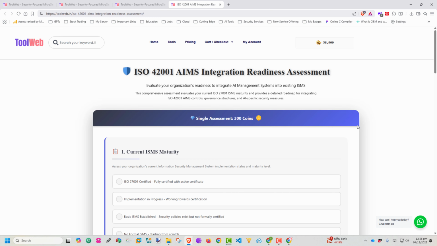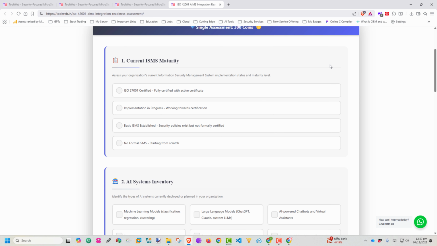So in order to run this tool one time, you need 300 gold coins. Okay, we have sufficient coins out there. And then what exactly are we going to do? Some questions you will have to answer. What is your current ISMS maturity level? Assess your organization's current information security management system implementation status and maturity level. So what is the current level of your ISMS?